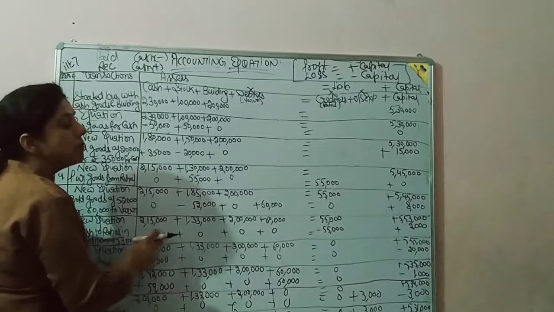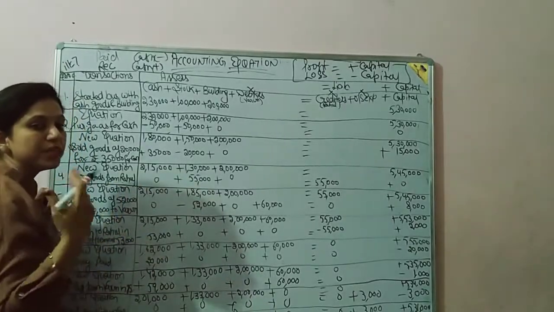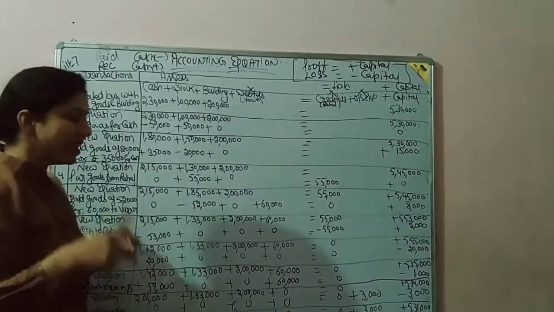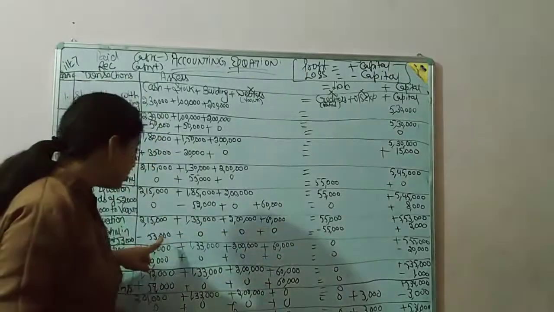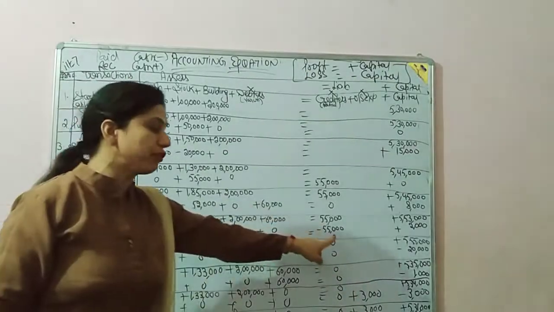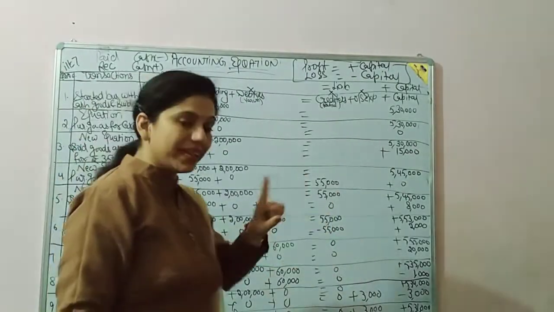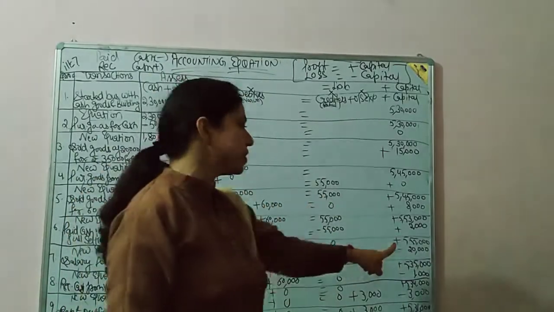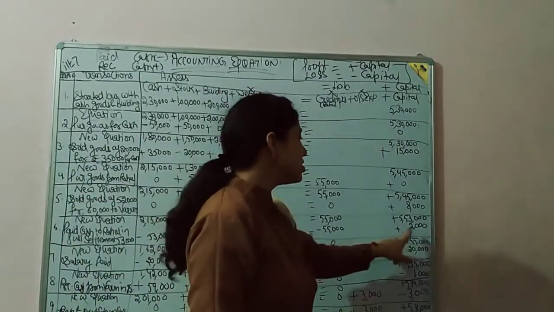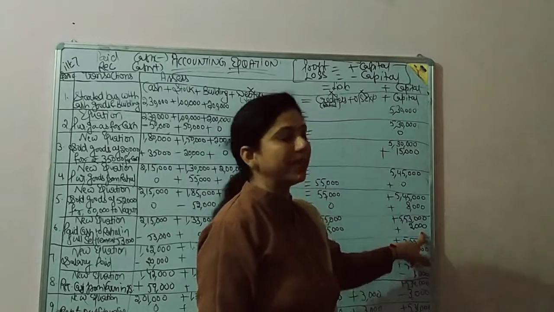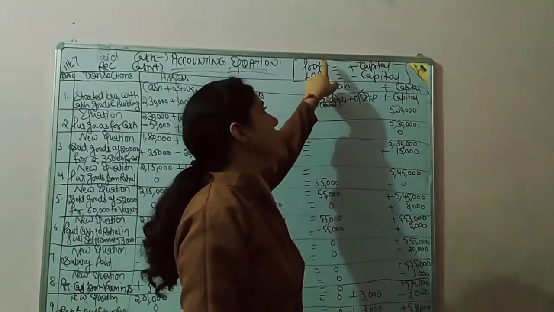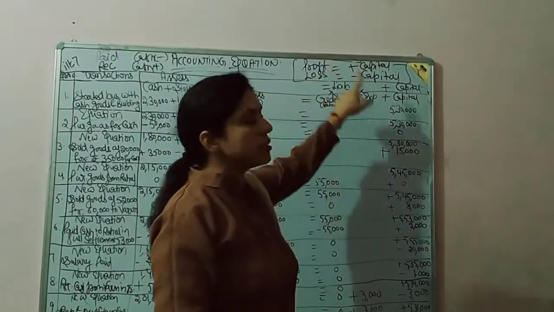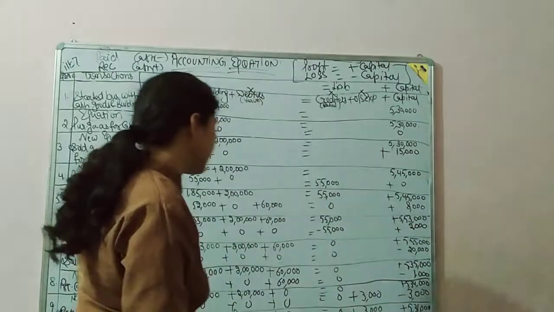So there is a profit for us of rupees 2,000. So this 2,000 will be added in capital. As I already told you, whenever there is profit for us, it is added in capital.